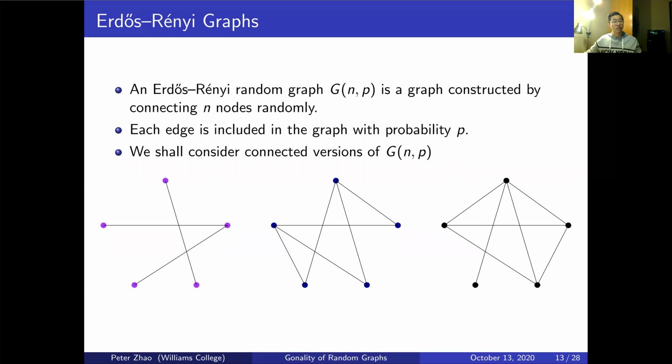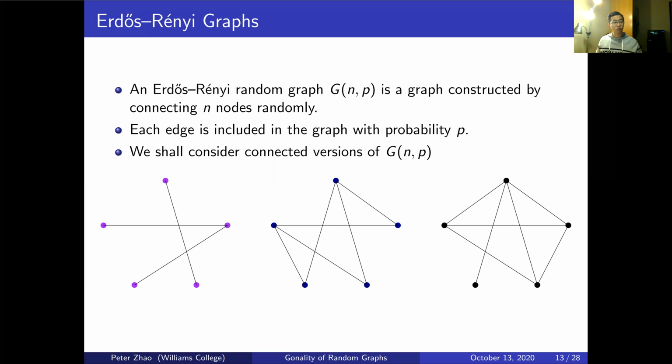It follows the Erdős-Rényi model for random graphs, because there are many different types of random graphs. This model is named after 2 famous Hungarian mathematicians, Paul Erdős and Alfred Rényi, who specialized in combinatorics, probability, and graph theory, among other fields. What this model says is that I'm going to give it 2 numbers, n and p, where n is the number of vertices and p is the probability of edges contained in the graph.